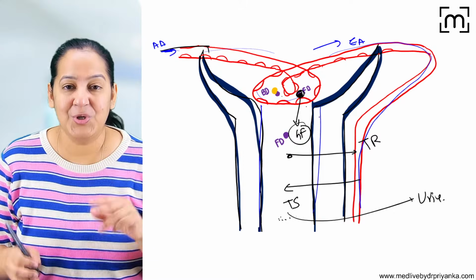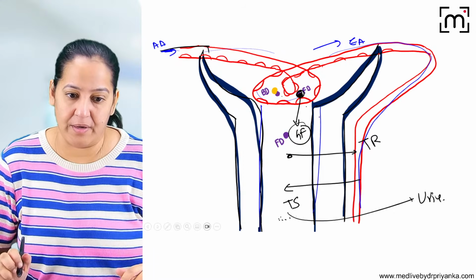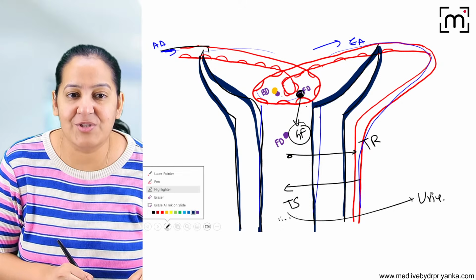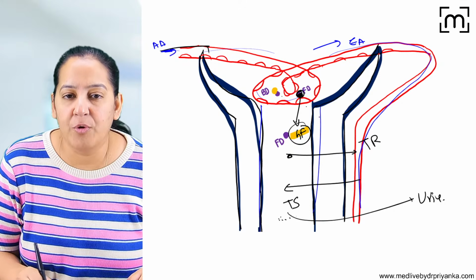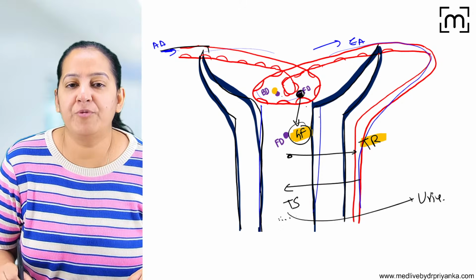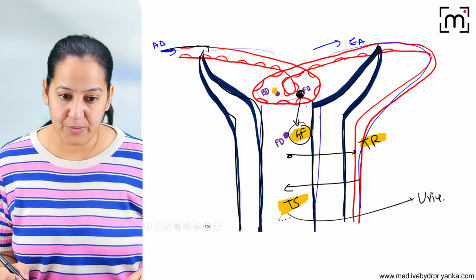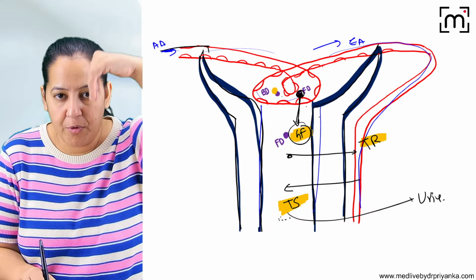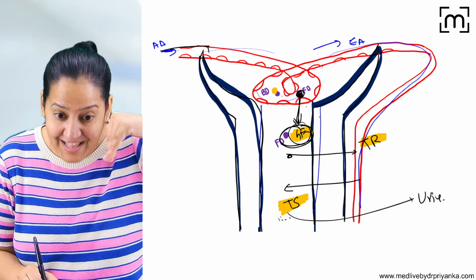So look at the arrows. 2 arrows are coming inward, 1 is going outward. What are the 3 things you first learn? The 3 things are glomerular filtration, tubular reabsorption, and tubular secretion. Look at the arrows now. The drug is coming in the blood from the glomerulus. So here it is adding in the urine.